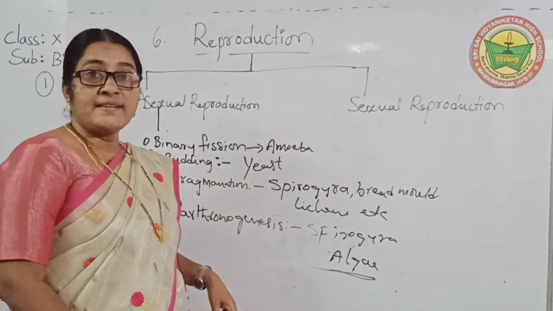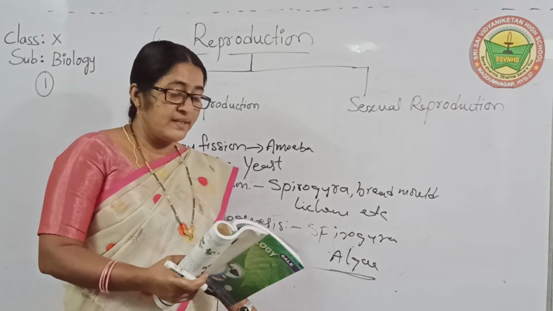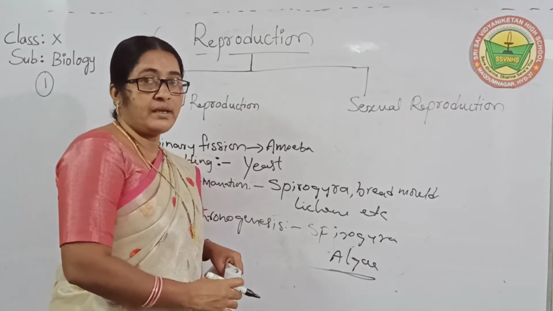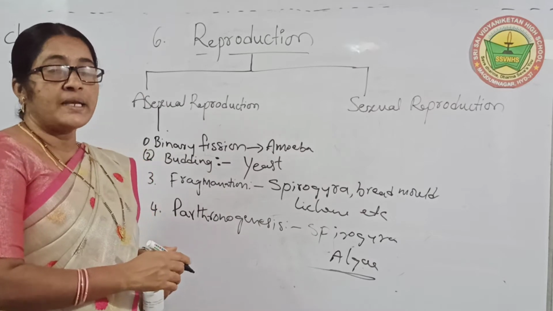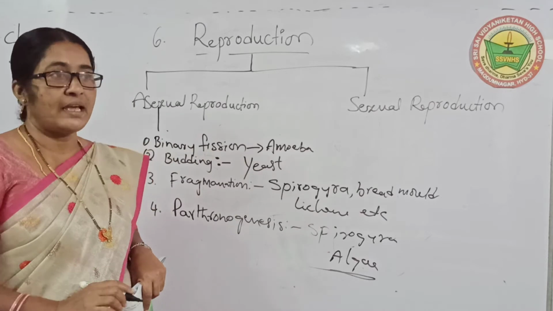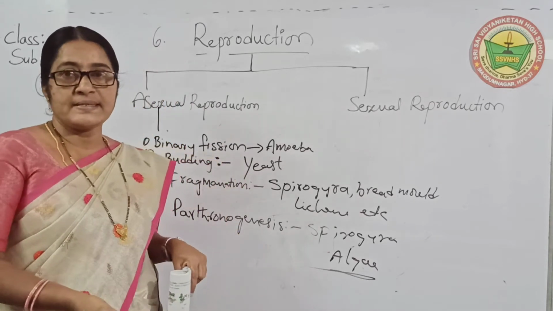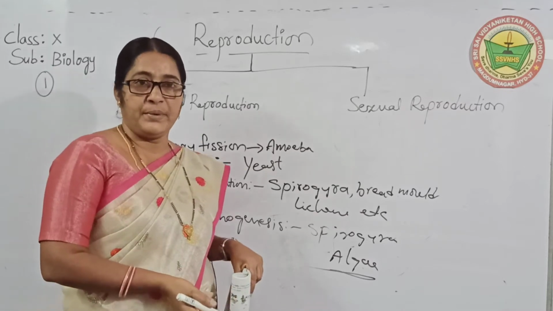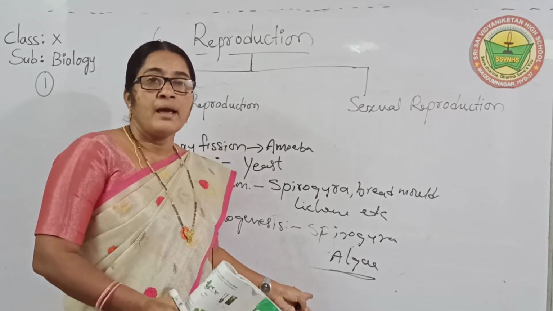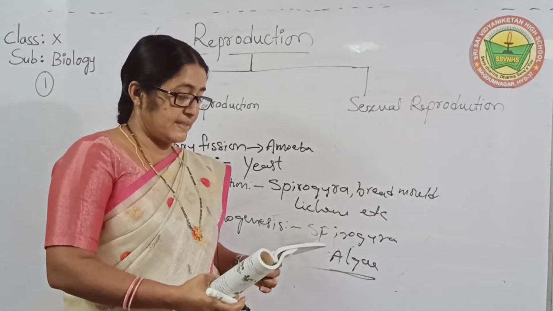Children, here is the parthenogenesis definition. What is the definition? The process of development of young ones from unfertilized gametes. So in this process, organisms are developing from unfertilized gametes. Here male and female are there; whenever they are separated, we call them unfertilized gametes. In this method, organisms are developing from an unfertilized ovum. That process is called parthenogenesis.